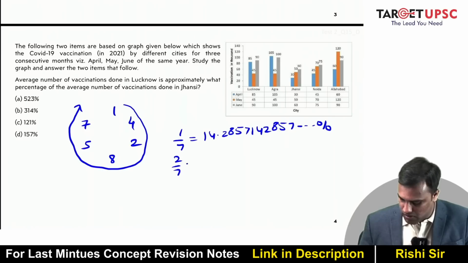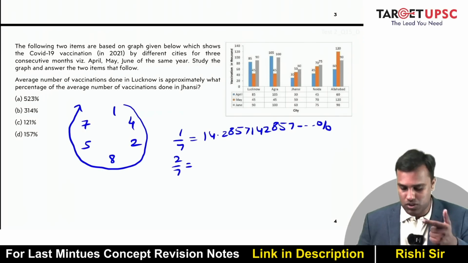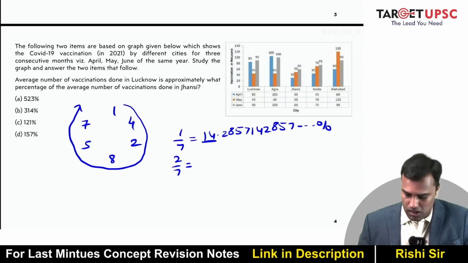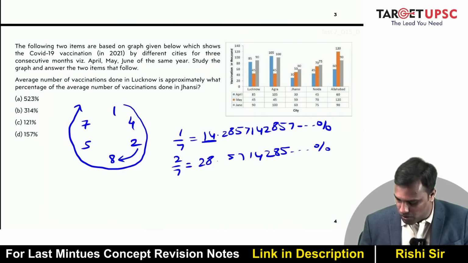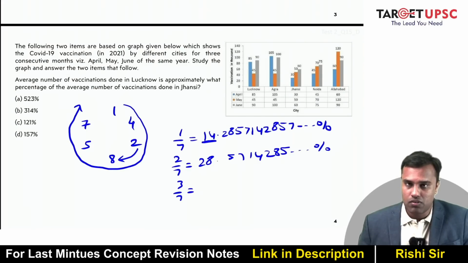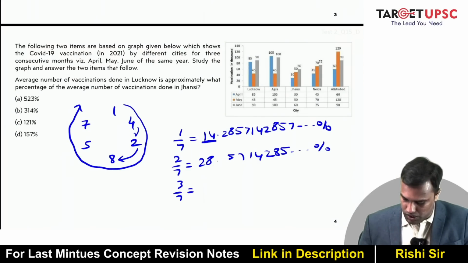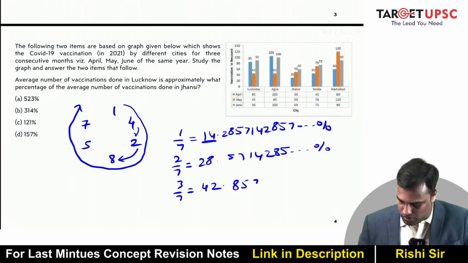Now what will be 2 by 7? Can I say 2 by 7 is double of 1 by 7? So what is double of 14? 28. So you start with the same circle: 28.57142857, and so on, in percentage. What will be 3 by 7? This will be 14 into 3, which is 42. So start from 42 and go clockwise: 42.857142857, so many percentage, right?